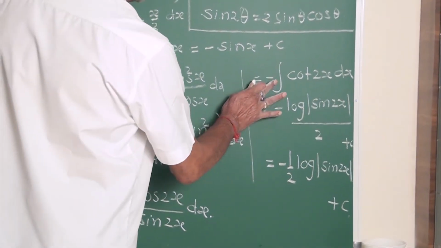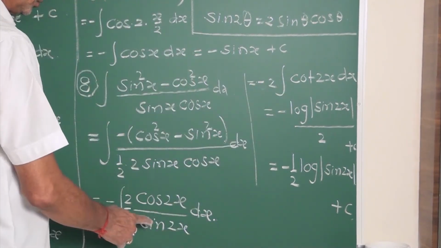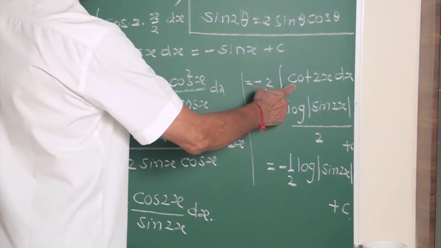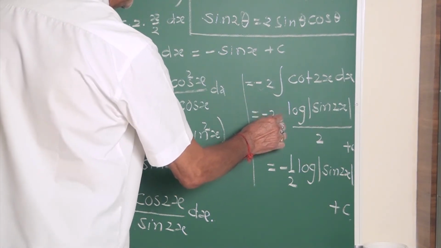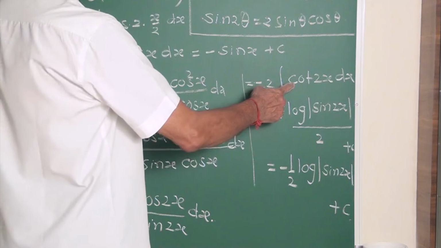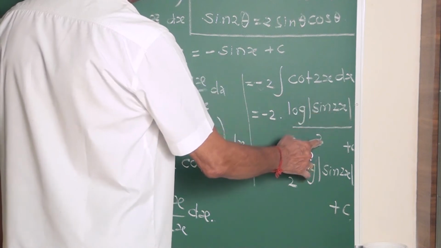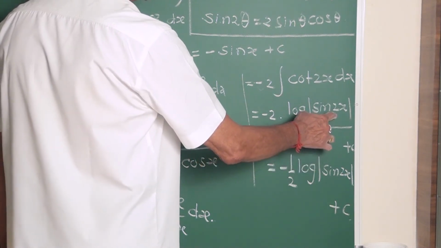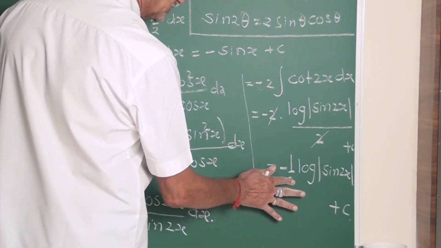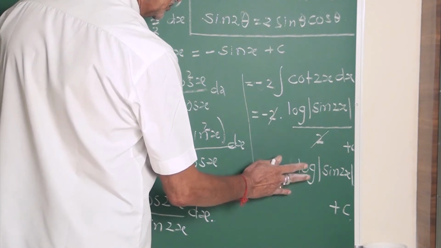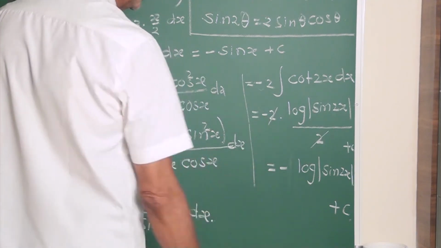It is equal to minus 2 into cos upon sin, which is cot 2x. What is the integral of cot? Log sin 2x. What is the angle other than x? Divide by the coefficient. This coefficient is 2. This 2 cancels with 2. This gives minus log sin 2x plus c.